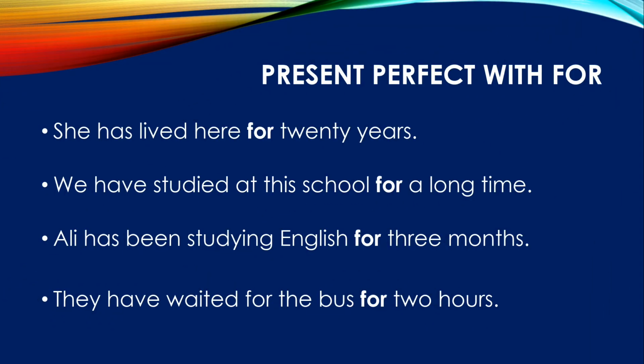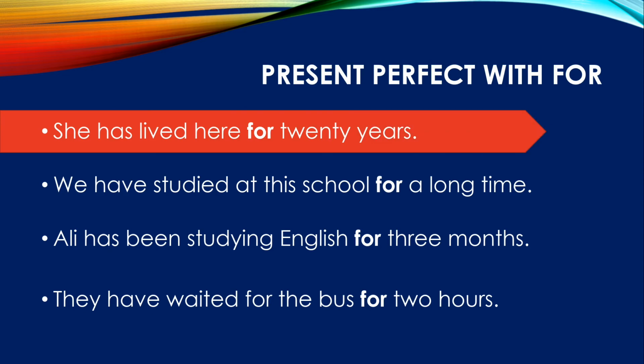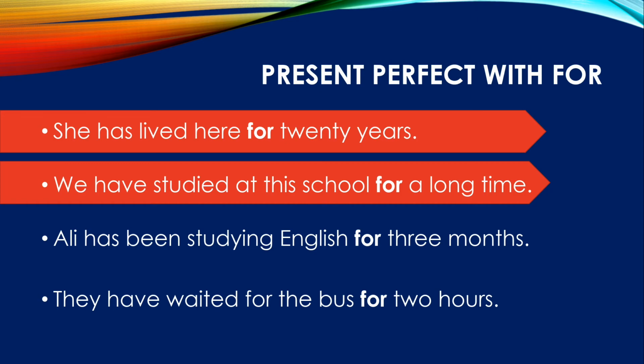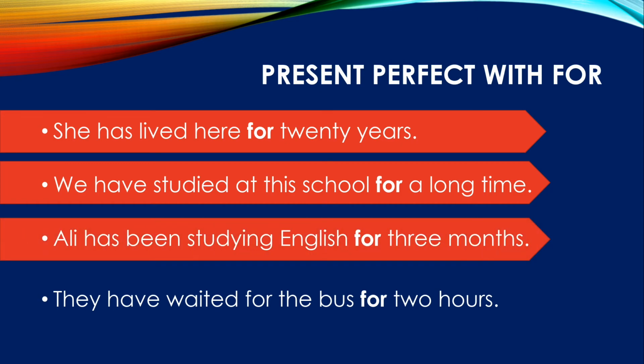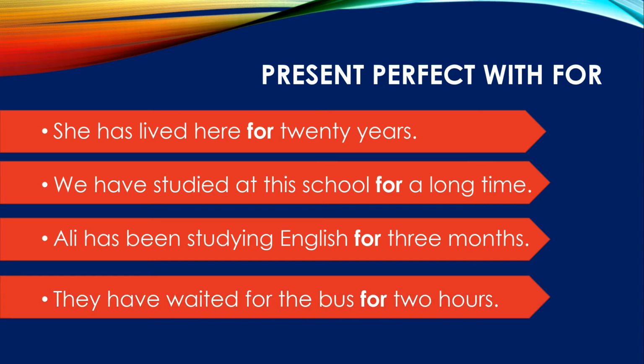Now let's see how we can form different sentences in present perfect tense using for. She has lived here for 20 years. We have studied at this school for a long time. Ali has been studying English for 3 months. They have waited for the bus for 2 hours.